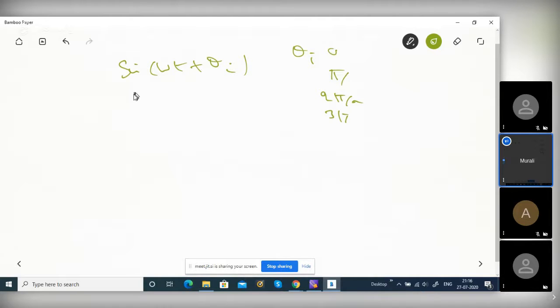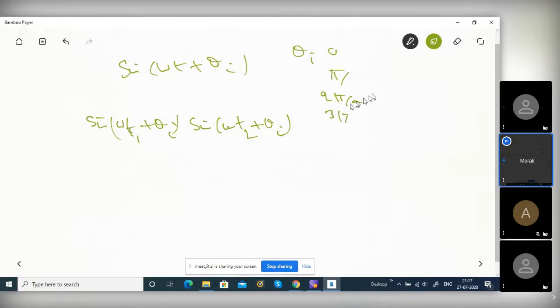You take T1 and T2: sin of omega T1 plus theta i, times sin of omega T2 plus theta i, and multiply. Then the joint PDF reduces to the probability of theta i only, because P of A times P of B given A is just P of A, as B given A is 1.